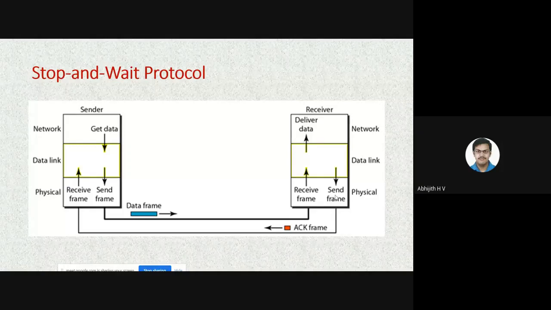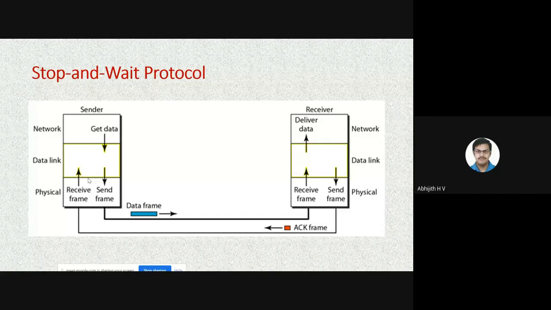Now the data link layer will be in a state called the blocking state. It won't do any work till it receives the acknowledgement for the same frame. Until the receiver confirms that it has received this frame, so that you can send the next one, the data link layer will be in a blocked state.